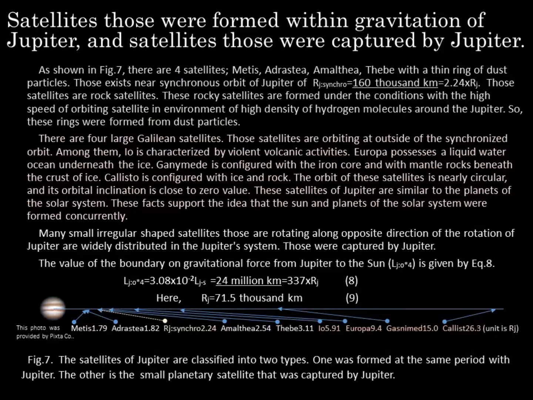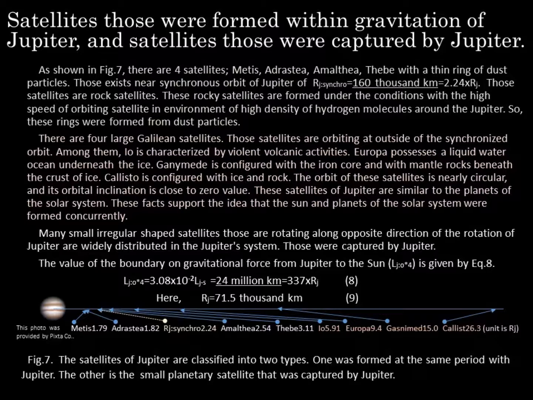These satellites of Jupiter are similar to the planets of the solar system. These facts support the idea that the Sun and planets of the solar system were formed concurrently. Many small irregular-shaped satellites that rotate in the direction opposite to the rotation of Jupiter are widely distributed in the Jupiter system. Those were captured by Jupiter. The boundary of gravitational force from Jupiter to the Sun is 24 million kilometers, as shown in equation 8.